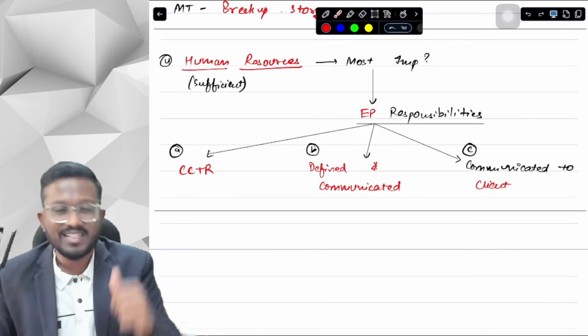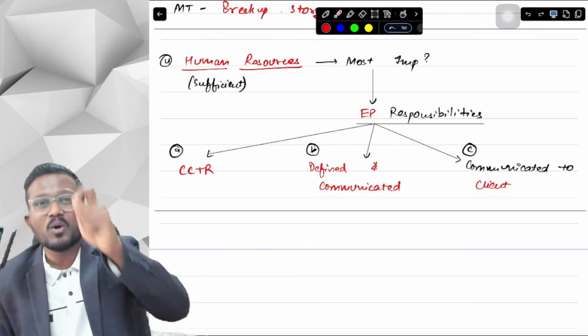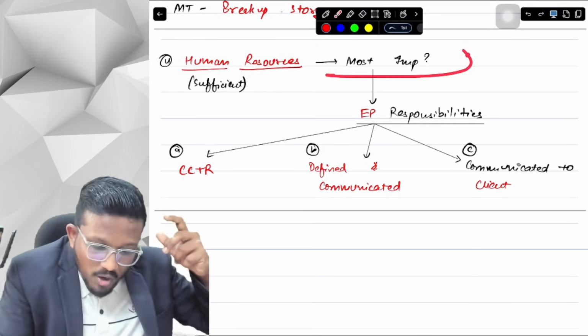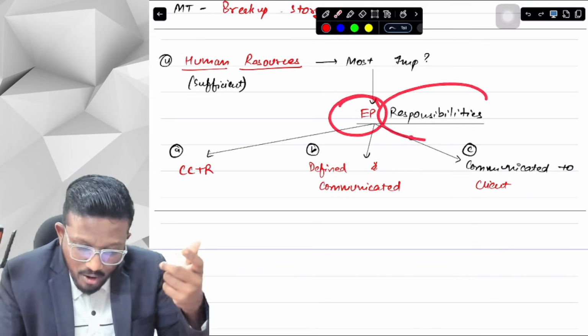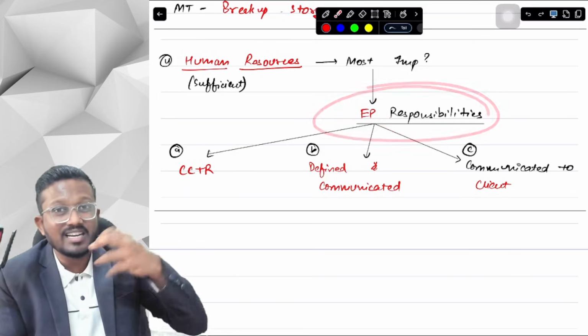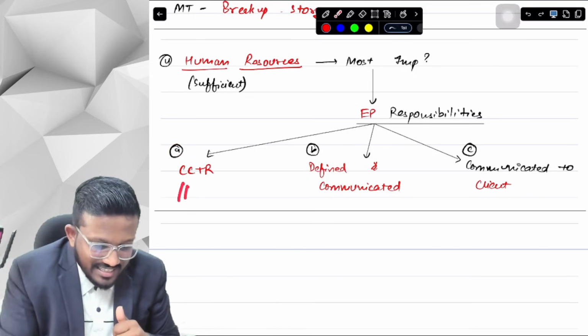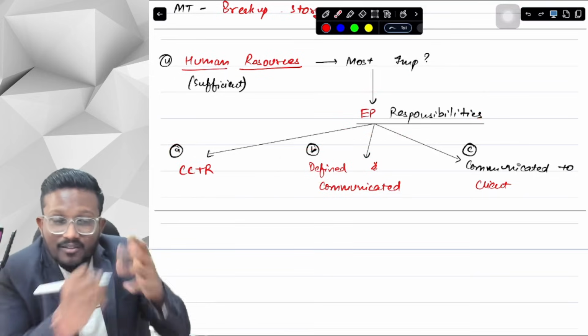Your fourth element is your human resources. We should have sufficient human resources. The most important human resource, you have to learn this point, is the engagement partner. So in this point, we have to talk about the engagement partner's responsibility. First of all, the engagement partner should be capable, competent, and have time and resources. So CCTR. Secondly, the engagement partner's responsibility should be defined, written somewhere and communicated.